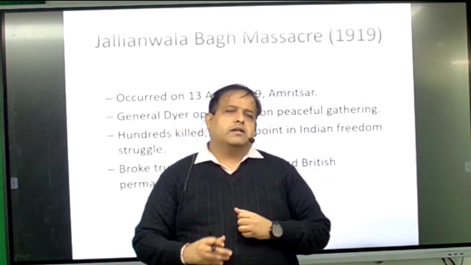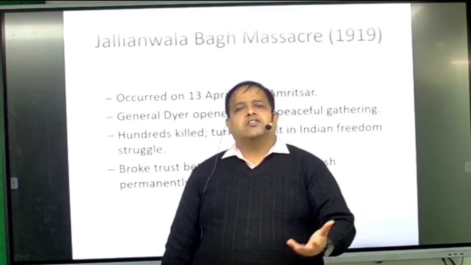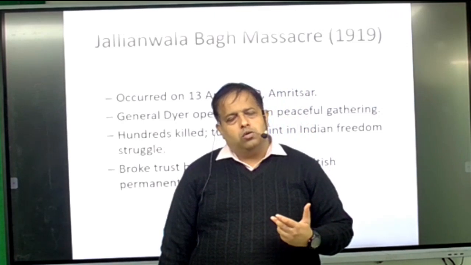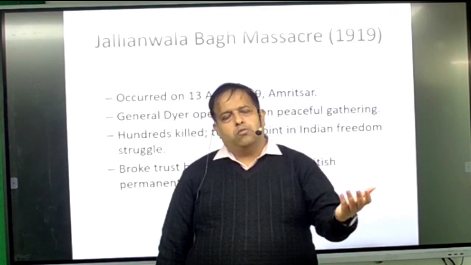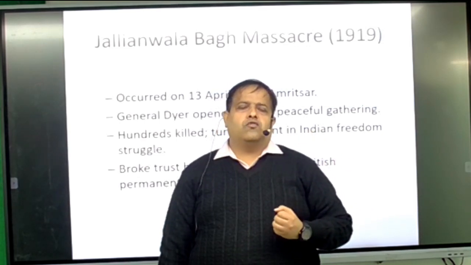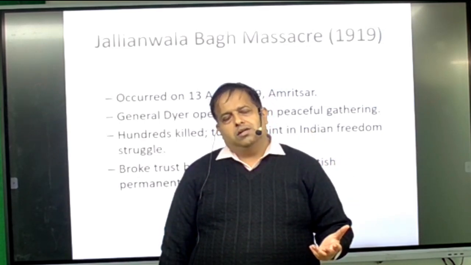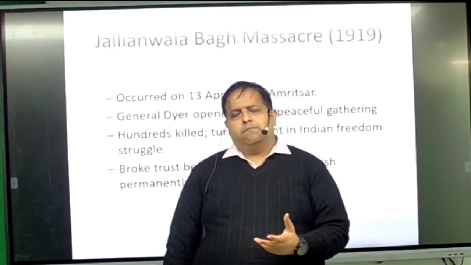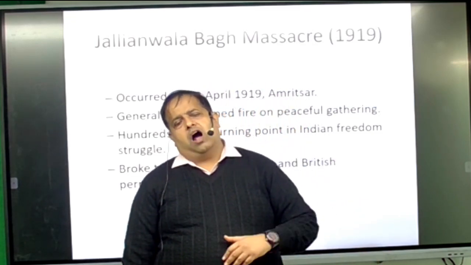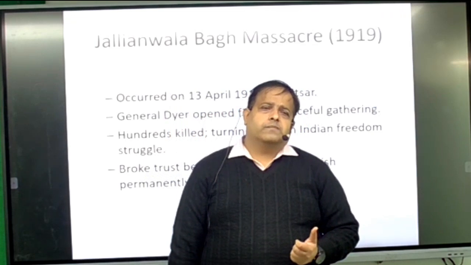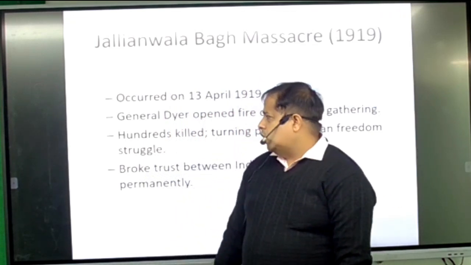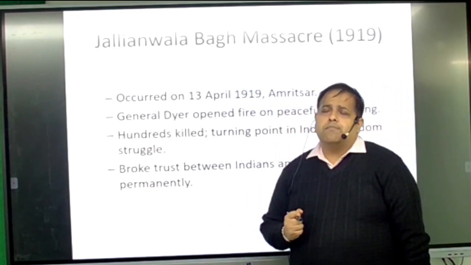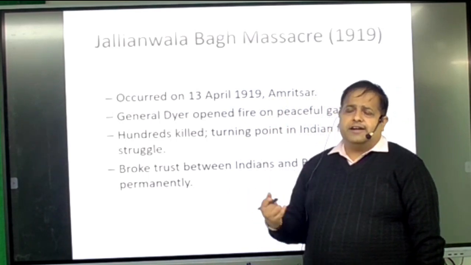What happened is that when General Dyer did this action, the Gurdwara reform movement was going on in Punjab. One Gurdwara of Punjab called him and gave him the title of Rakshak of the Sikhs. A person who killed many Sikhs and many people of Amritsar, how can a Gurdwara give him this title? But this kind of thing happened. It broke trust between Indians and the British permanently. This Jallianwala Bagh incident is very historical in India.